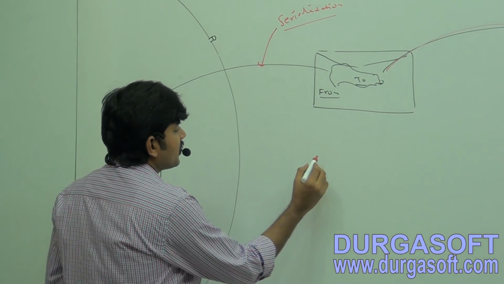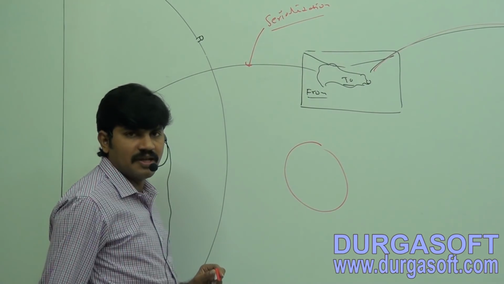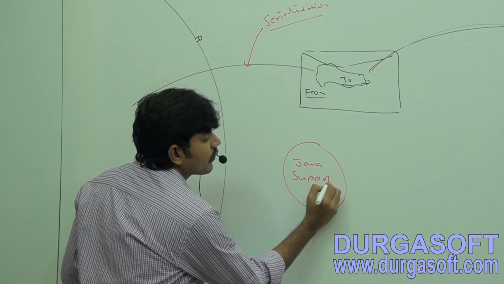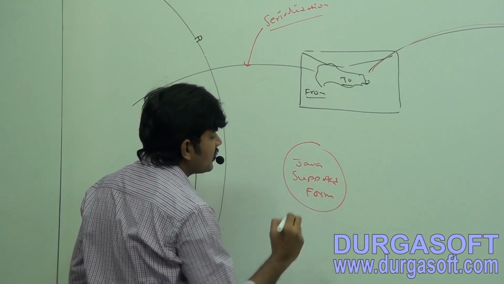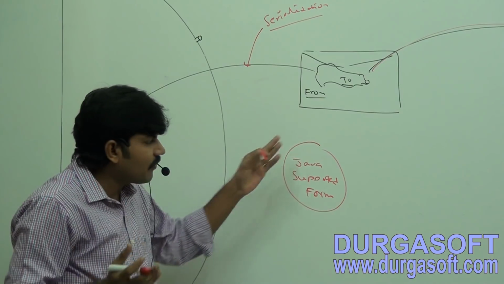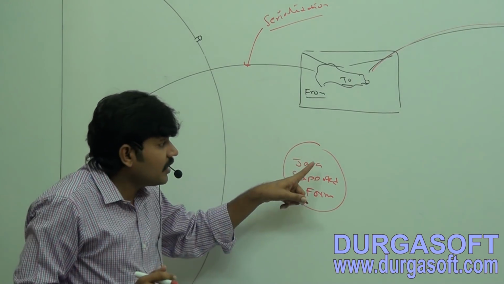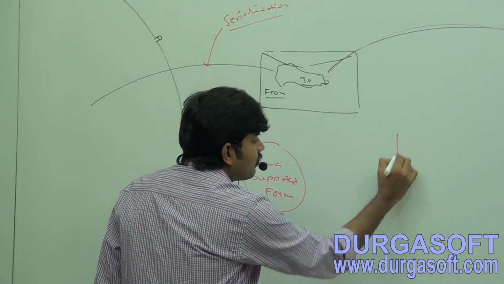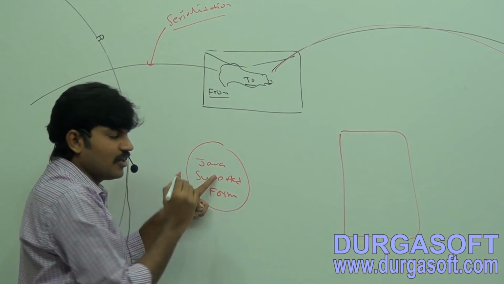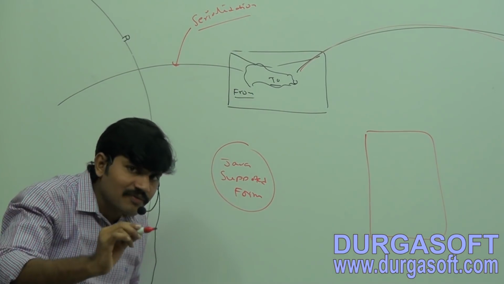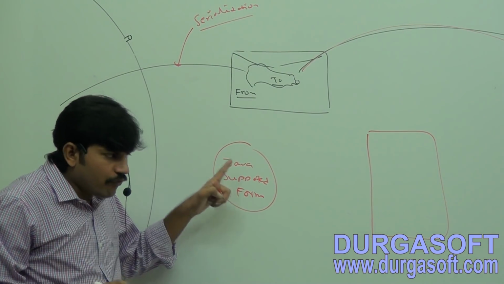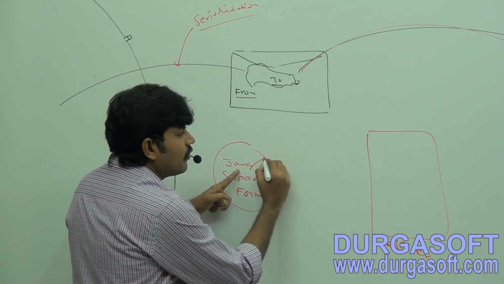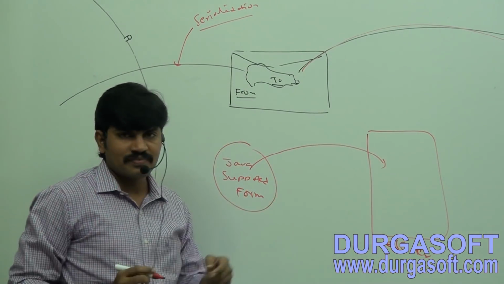Let me map this example with our Java technical terminology. I have one object, and this object is in Java supported form. On the heap area, an object is there. I have to save this object to the file. Now, I have to convert this object from Java supported form to file supported form. Are you getting?